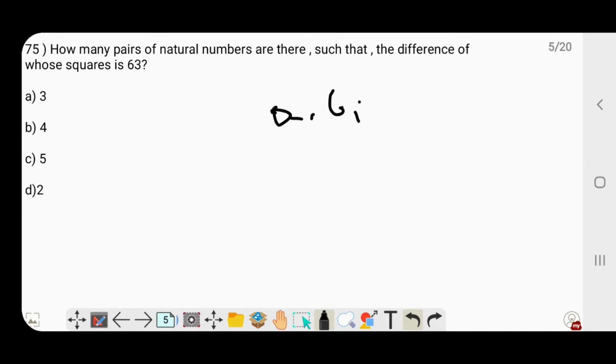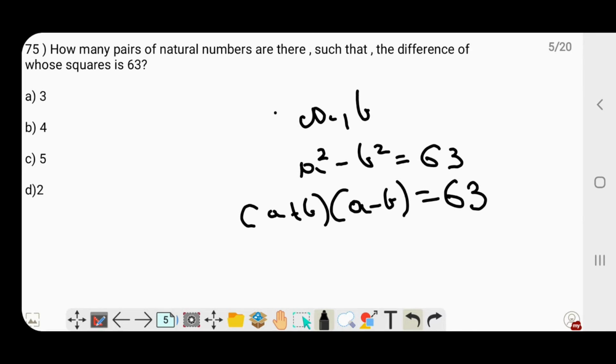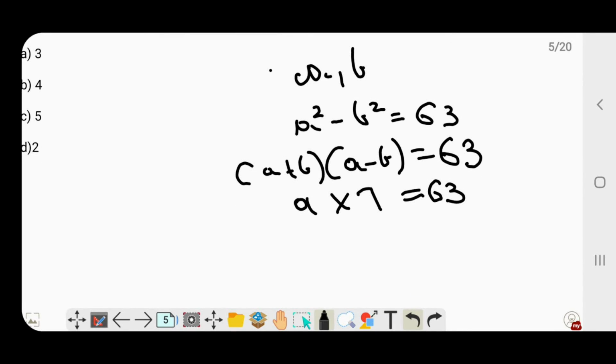So what that would mean is a square minus b square is equal to 63, which in turn means a plus b multiplied by a minus b will be equal to 63. So what are the factors of this number 63? We already know that 9 into 7 gives us 63. 9 and 7 are factors of 63. The other factors of 63 are 1 and 63 itself. So a plus b either has to be 9 or 63.